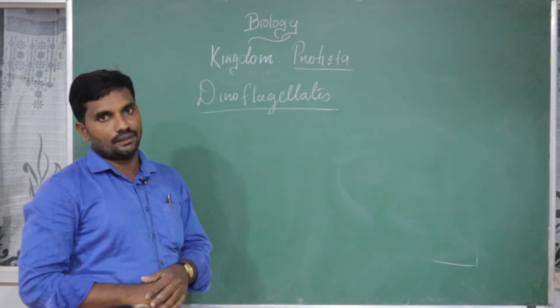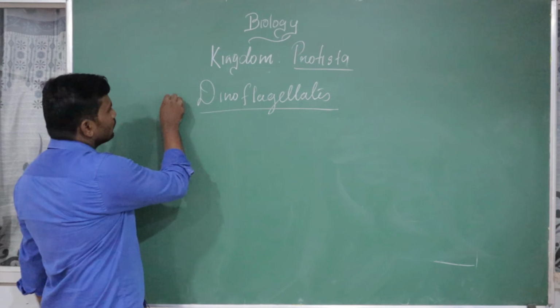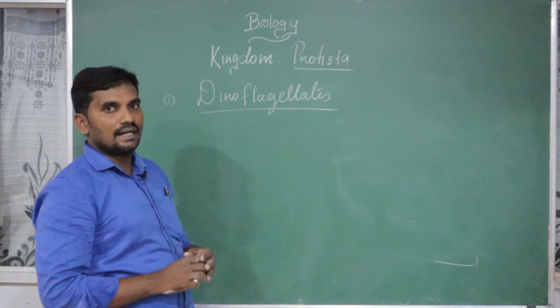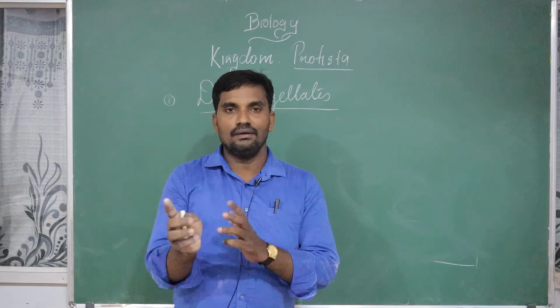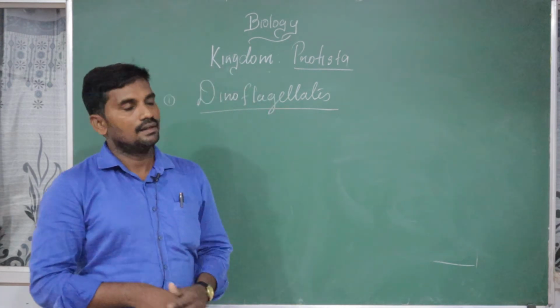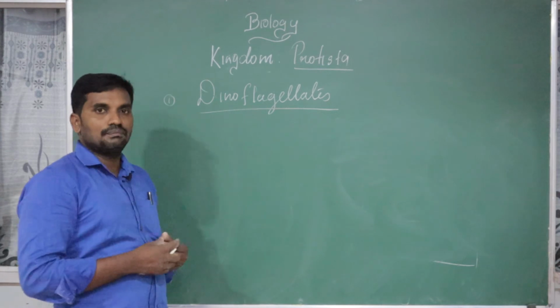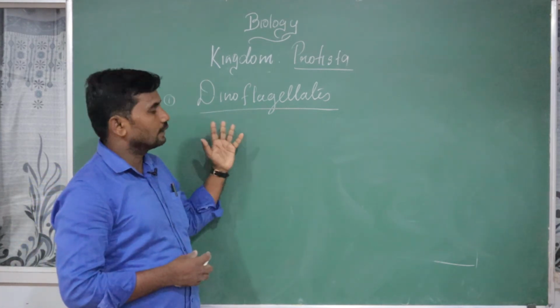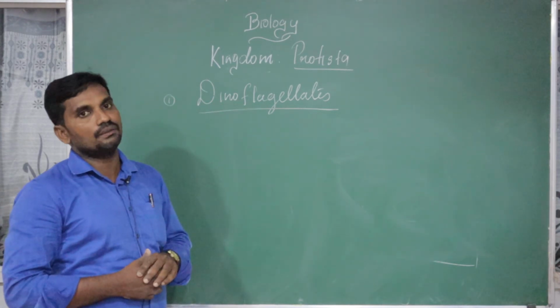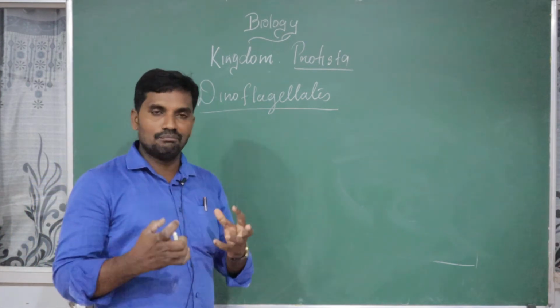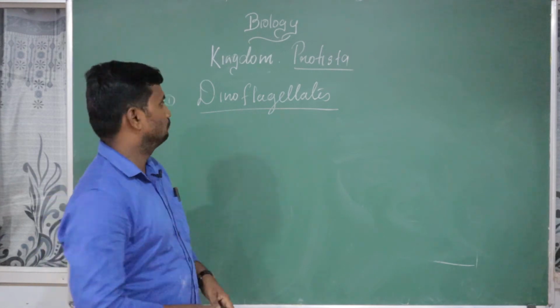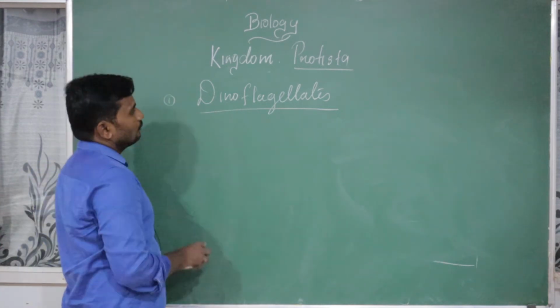Flagella are the locomotory organs. Basically, in this particular group there are different kinds of colors: red, green, blue, yellow, based on their pigmentation. Different colors are produced based on what kind of pigment they have. But why are they called Dinoflagellates?